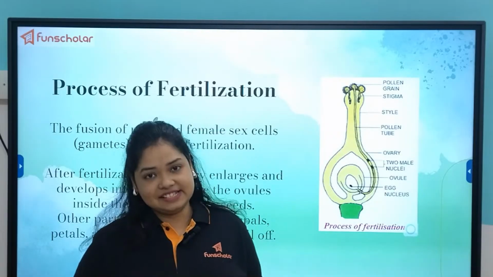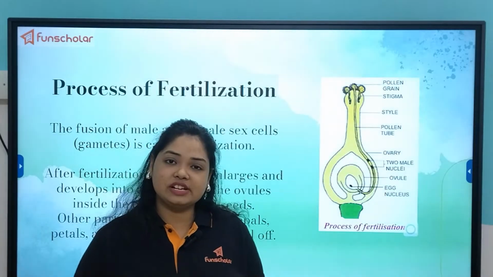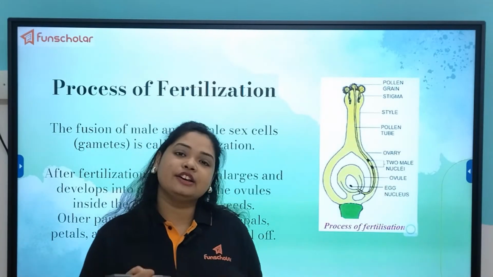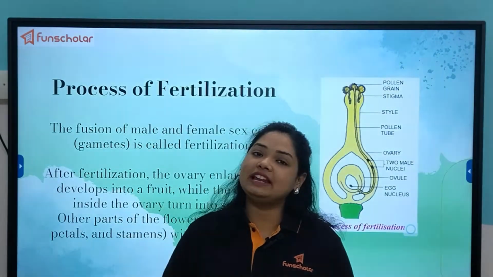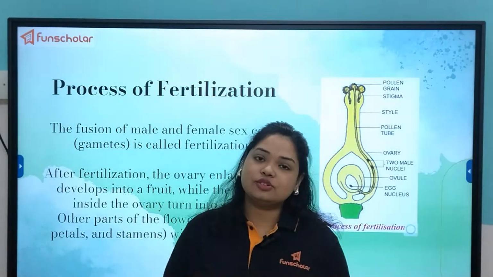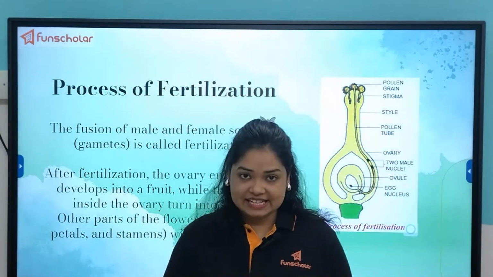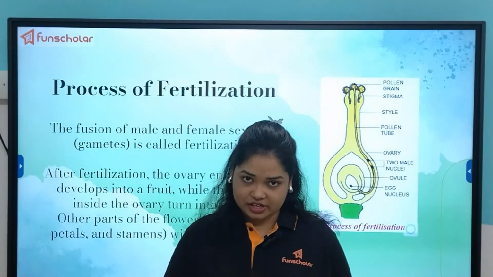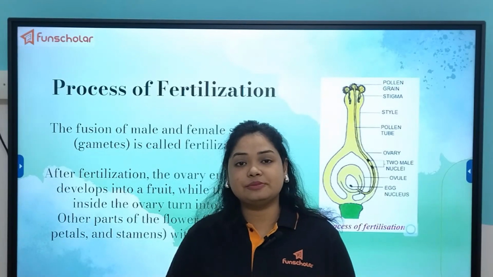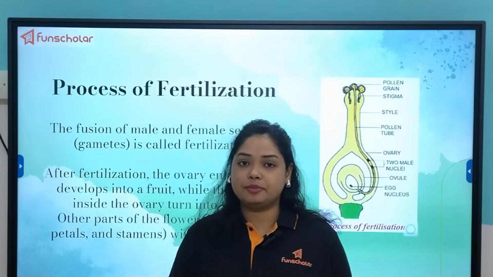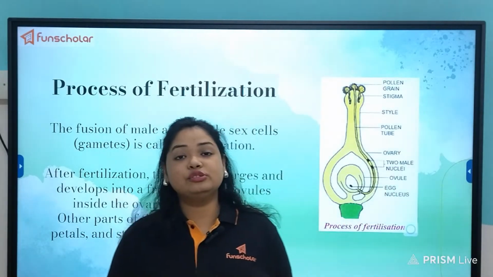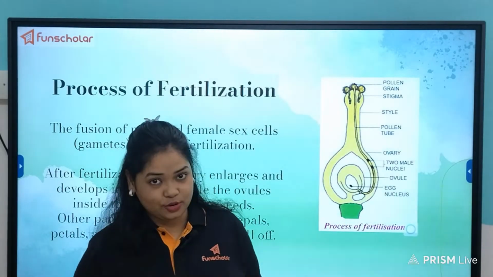So what is fertilization? For recapitulation, we can discuss that fertilization is the process of fusion of male and female gametes. It is seen in case of sexual reproduction, because only in sexual reproduction the male and the female gametes are produced and then they fuse together to form the zygote.